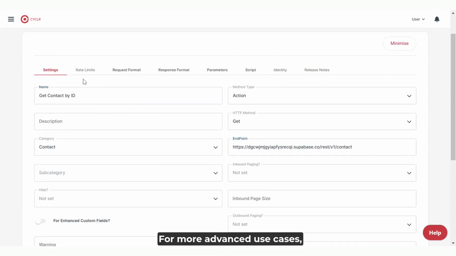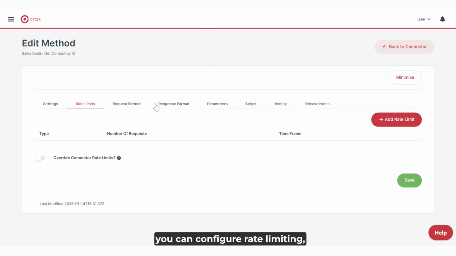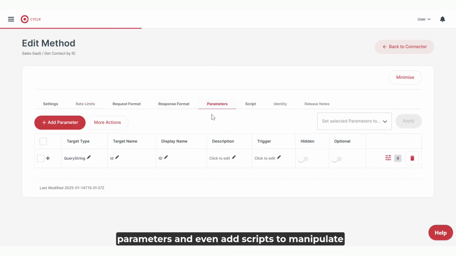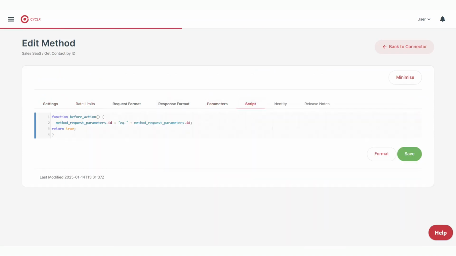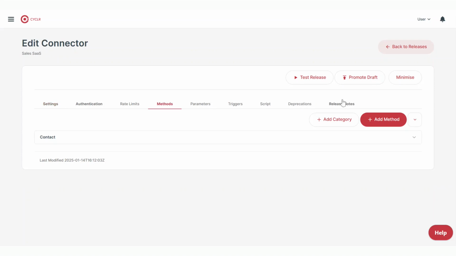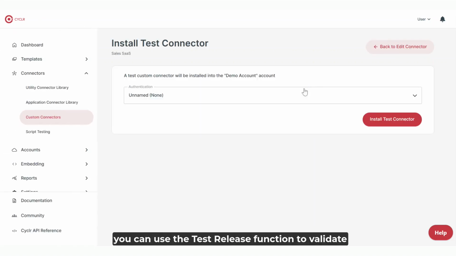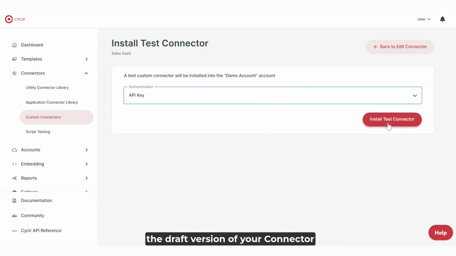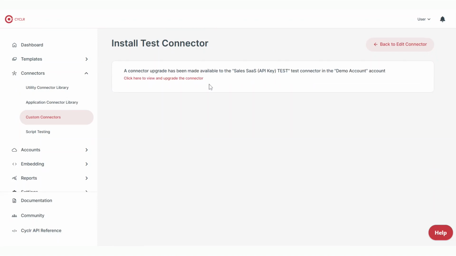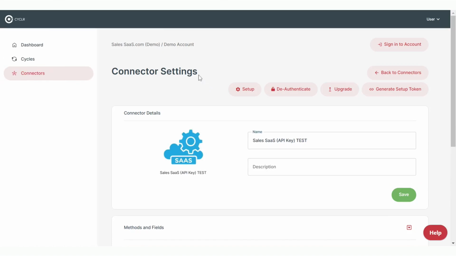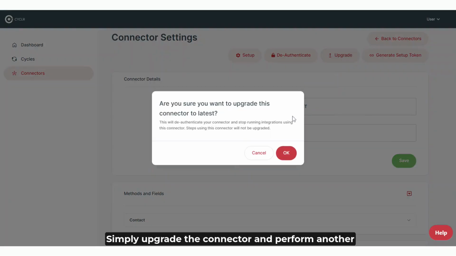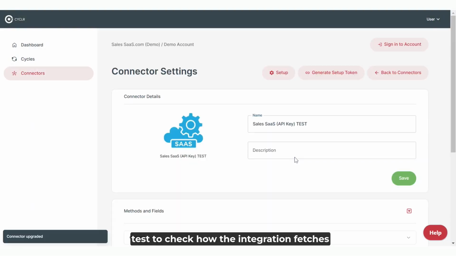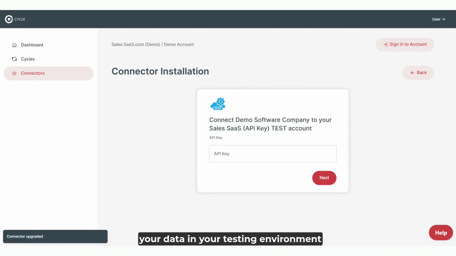For more advanced use cases, you can configure rate limiting parameters and even add scripts to manipulate integrated data dynamically. Once the setup is complete, you can use the test release function to validate the draft version of your connector. Simply update the connector and perform another test to check how the integration fetches your data in your testing environment.